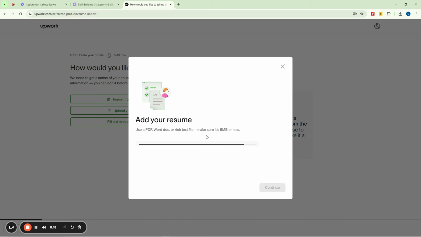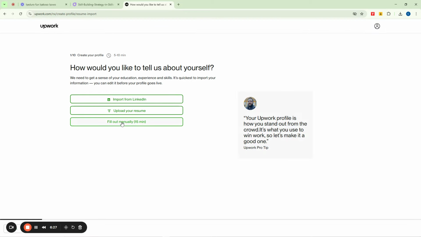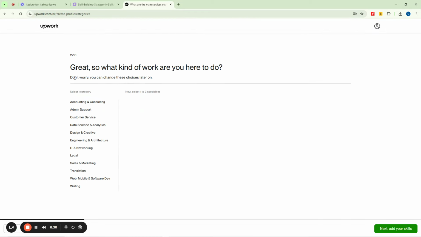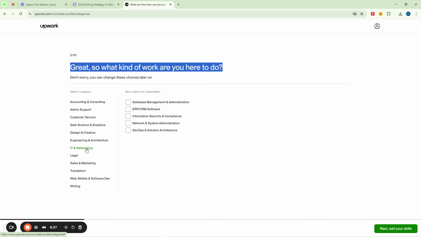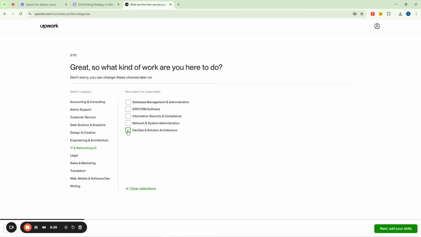However, we also need to understand that sometimes, if you do not have a CV, or maybe your CV or your resume is not ready yet, you can simply close here and then click on fill out manually, 15 minutes, right? So this is great. So what kind of work are you looking for? I can come in here and click on IT networking, and then I can click on these DevOps solutions because I have those skills. I can click on sales and marketing, then I can click on lead generation and telemarketing. I can also click on this as well, and so on and so forth.